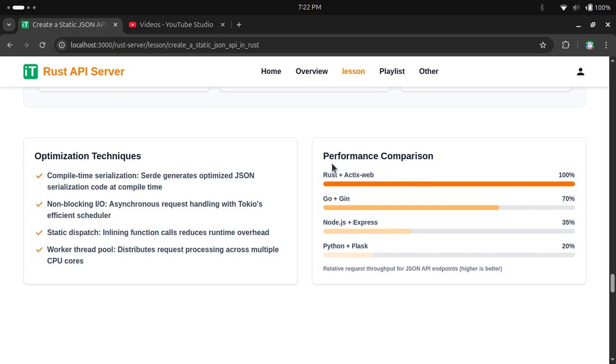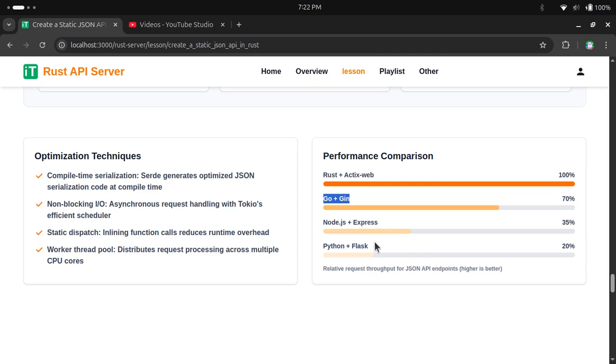You can see here that Rust plus actix-web, which we are going to use, is ultra fast, and Go plus Gin is 40%, sorry, 30% less in speed or concurrency, we can say, than Rust. Node.js plus Express is 75, not 75, 65. Next, Python is really lagging, we can say 80% less, not just, it's too much by the way.